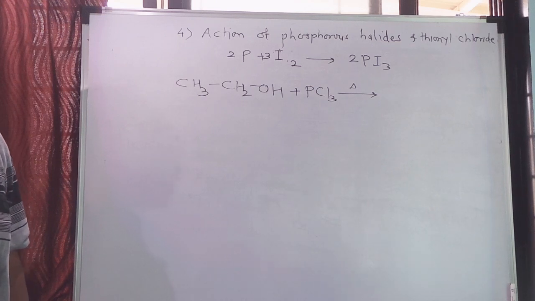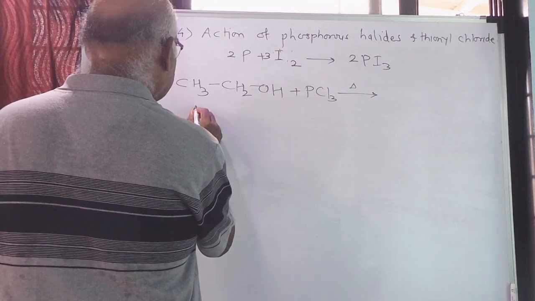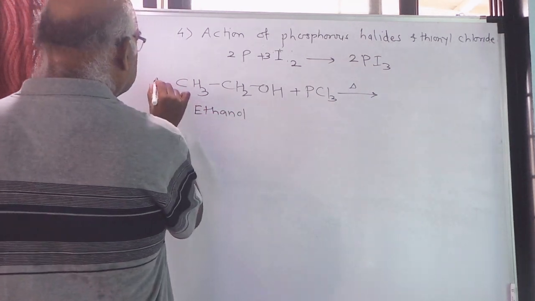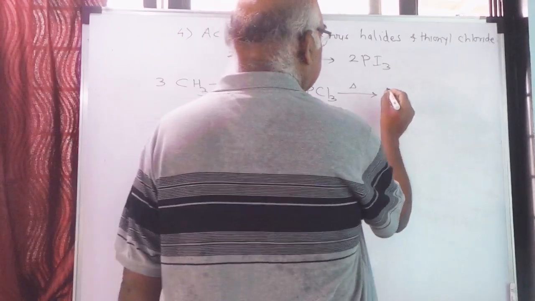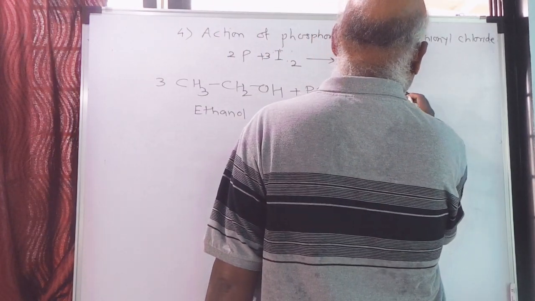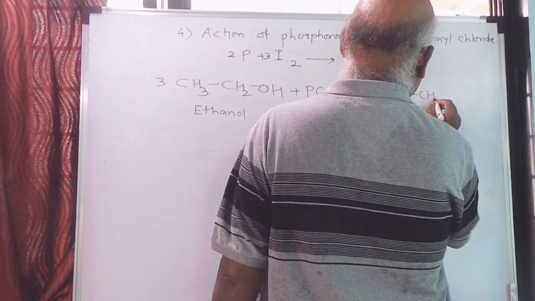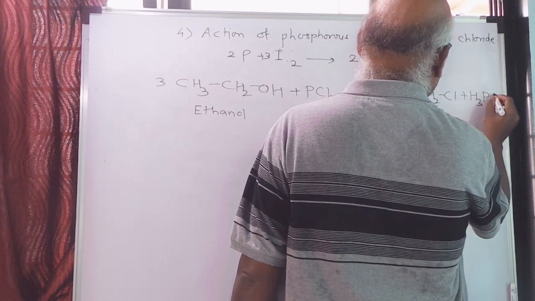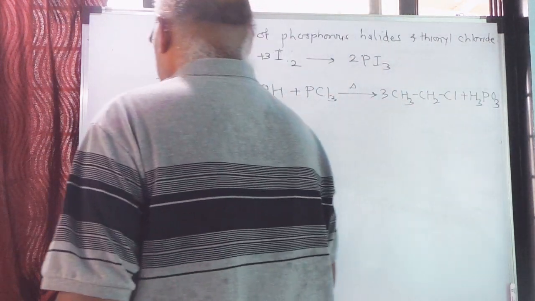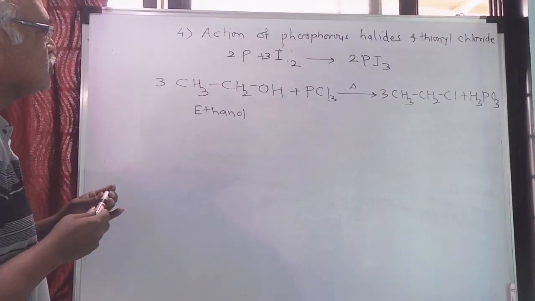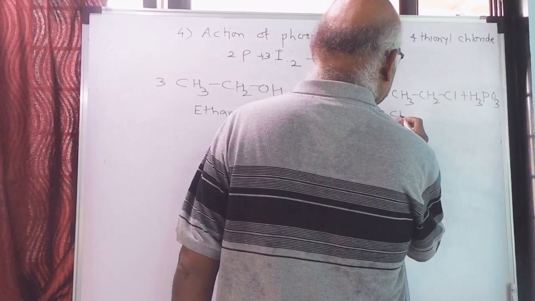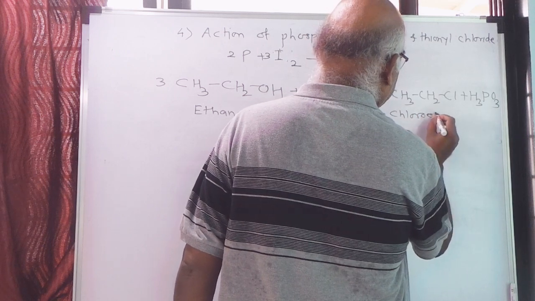As you know, you have to remove OH and replace it by chlorine. We have to take 3 times ethanol, so that I will get 3 times CH3CH2Cl plus the byproduct H3PO3. So ethanol gives chloroethane, or ethyl chloride.